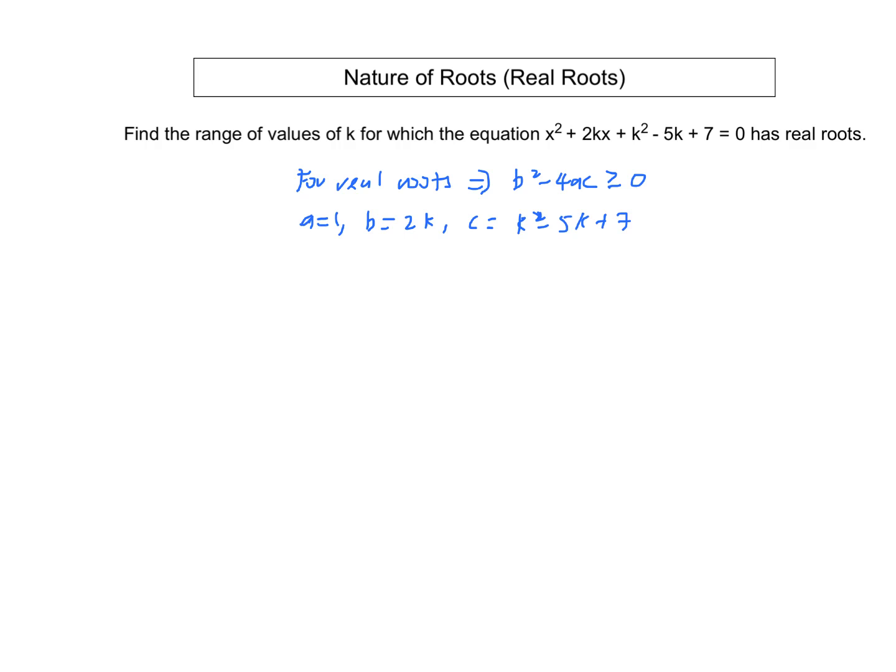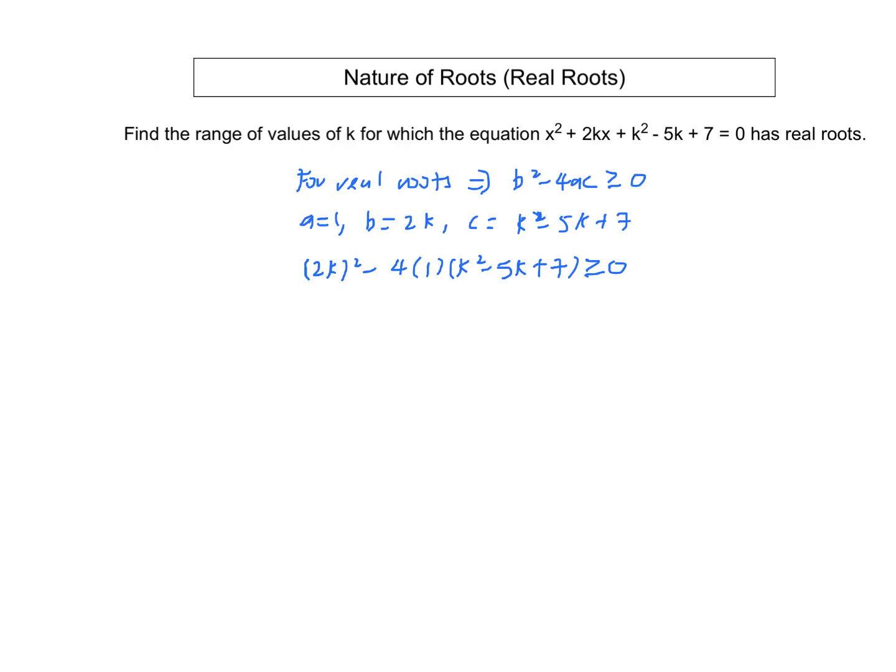Okay, so from here, for b squared minus 4ac to be bigger or equal to 0, we have (2k) squared minus 4 times 1 times (k squared minus 5k plus 7) to be bigger or equal to 0.